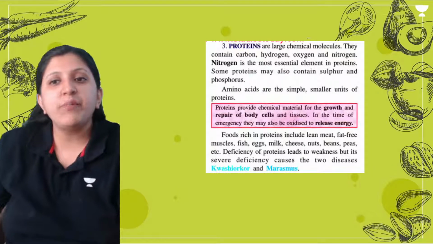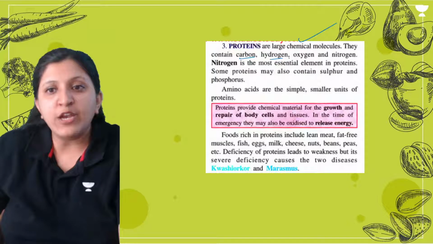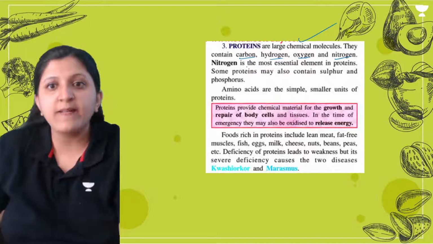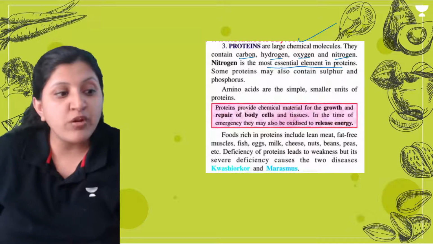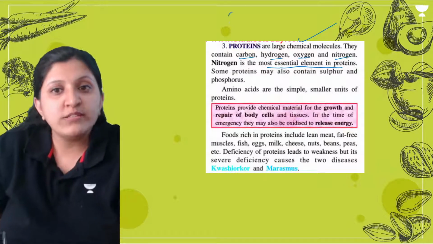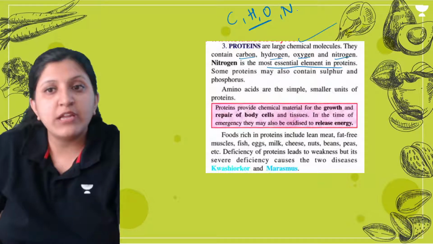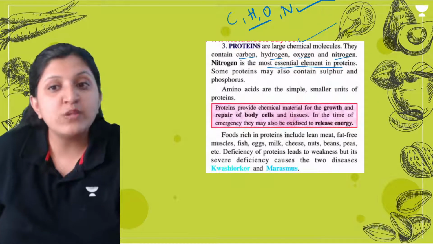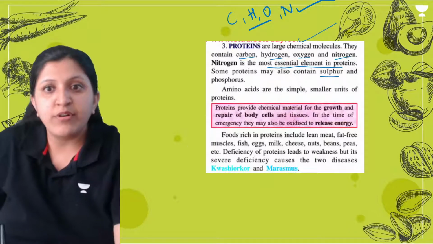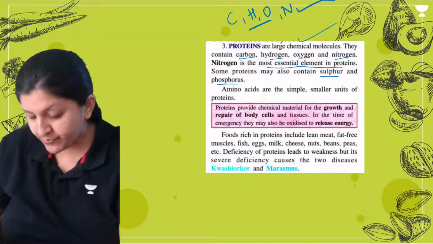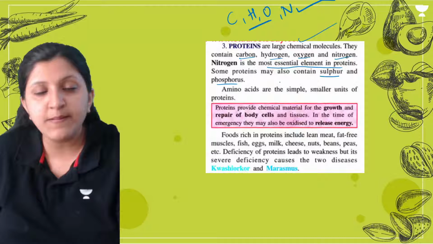So now proteins. When we mention proteins, these are again chemical molecules. They also contain carbon, hydrogen, oxygen, and nitrogen. Nitrogen is the most essential element in the case of a protein. Till now we were discussing carbon, hydrogen, and oxygen, but in the case of protein we can find nitrogen also, and it is the most essential element required. They will also contain sulfur, and phosphorus can also be present in these proteins.